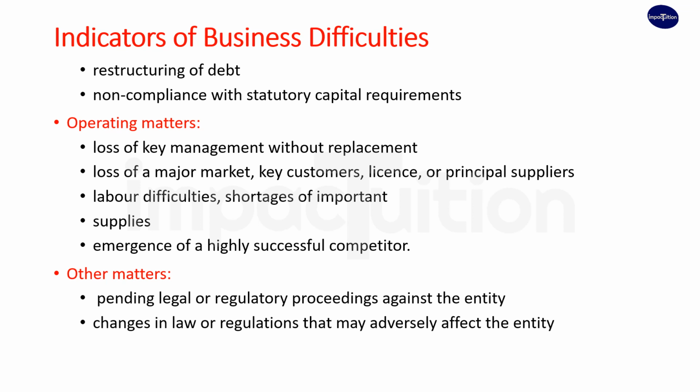Regarding the operating matters, the loss of key management without replacement, the loss of a major market or key customer, the loss of license or principal suppliers, labor difficulties, and the shortages of important supplies, and then the emergence of a highly successful competitor. Other matters may include pending legal or regulatory proceedings against the entity, and then changes in law or regulations that may adversely affect the entity.